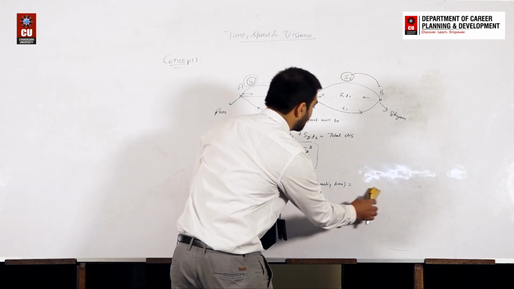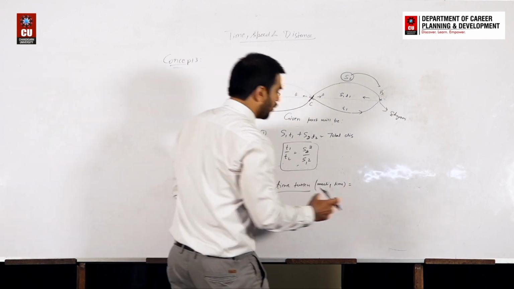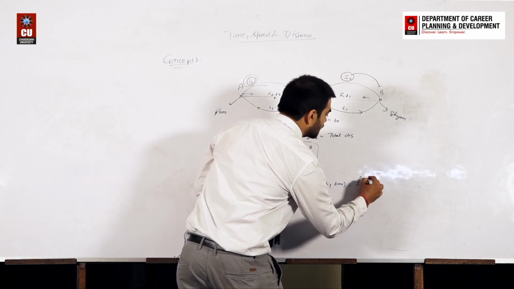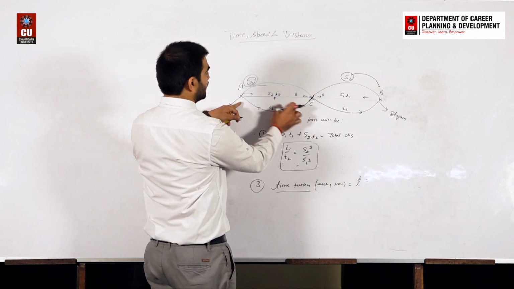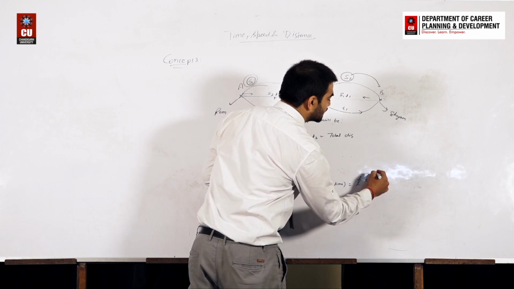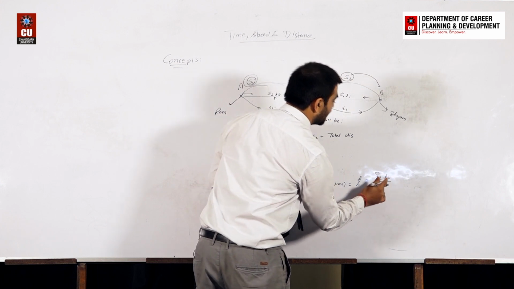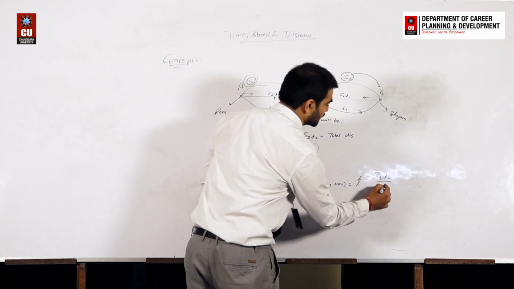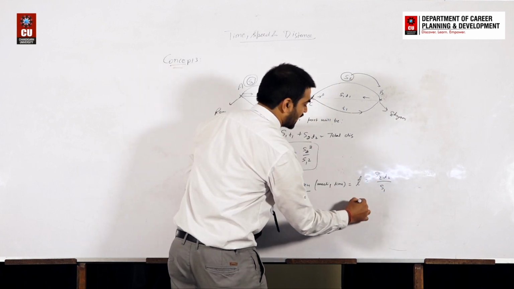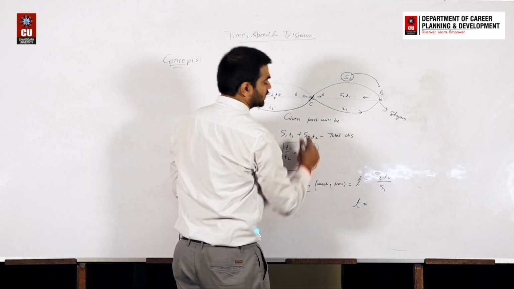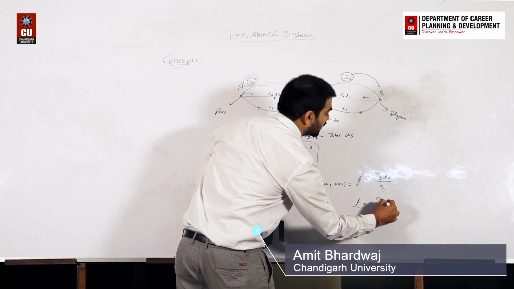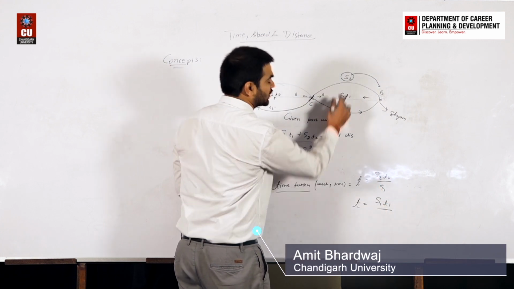How can we find the meeting time? We all know that time is equal to distance by speed. For this person, T is equal to distance S2 T2, divided by the speed of this person, that is S1. In the second case, the time taken by this person, distance is S1 T1, and the speed is S2, right?